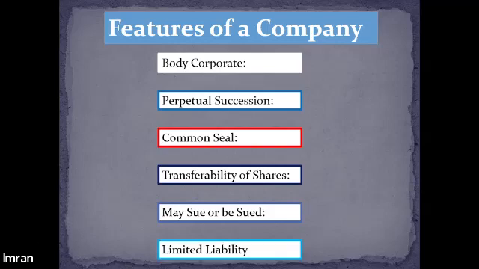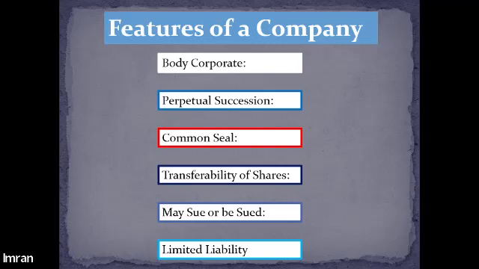And there is one very important feature of the company, that it has limited liability. This is a very special feature, which makes a company a very special entity. Limited liability means the members or shareholders of the company are not accountable for all the liabilities of the company.